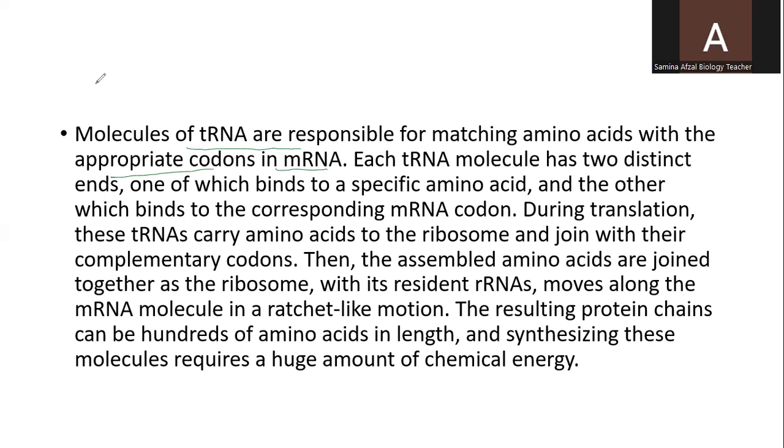So transfer RNA will bring the amino acids in the form of triplet codes on the ribosomes. So each transfer RNA molecule has 2 distinct ends, one of which binds to a specific amino acid.